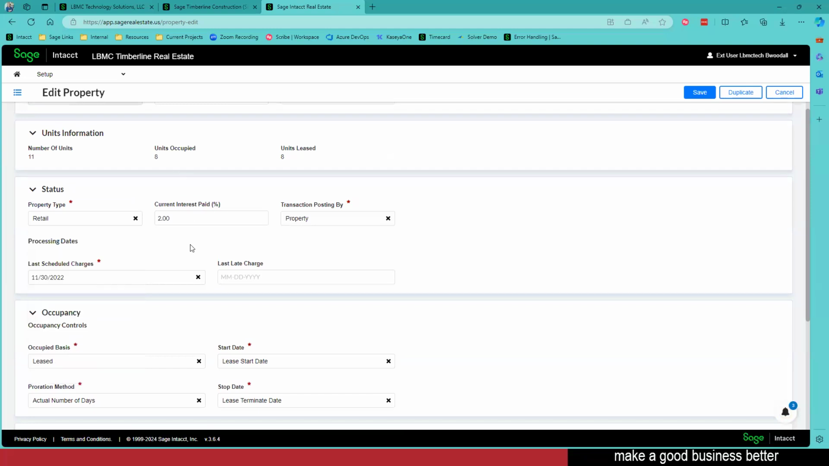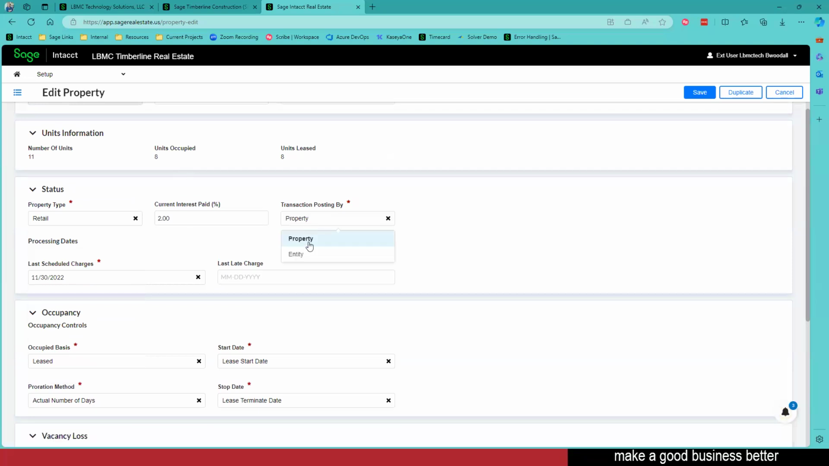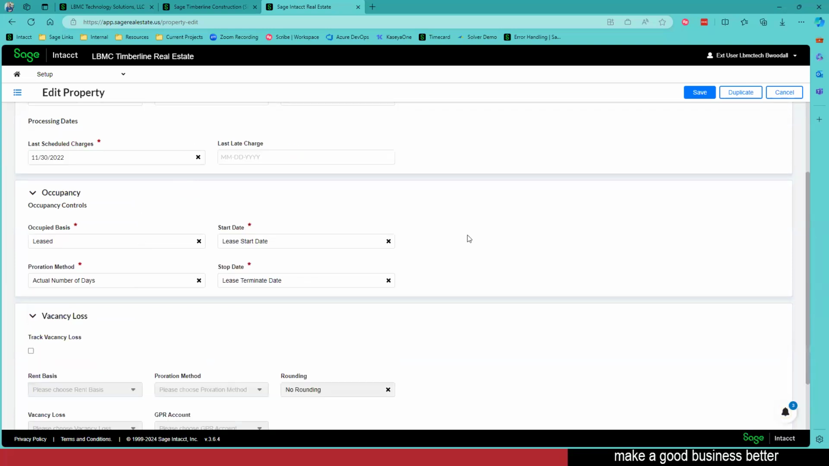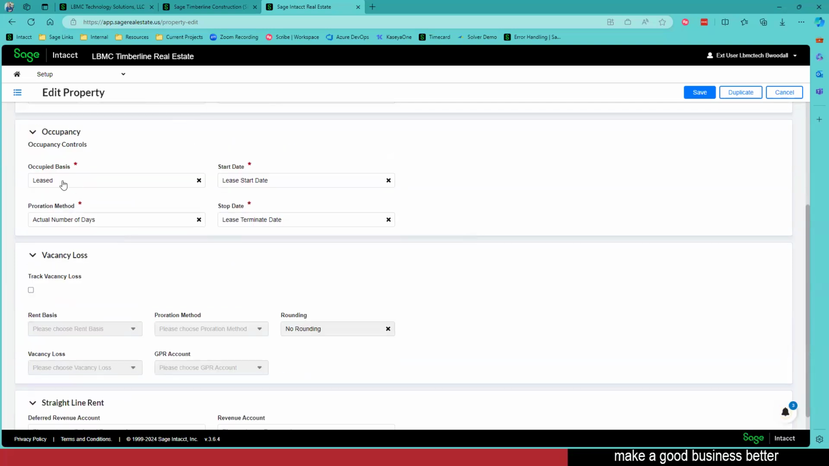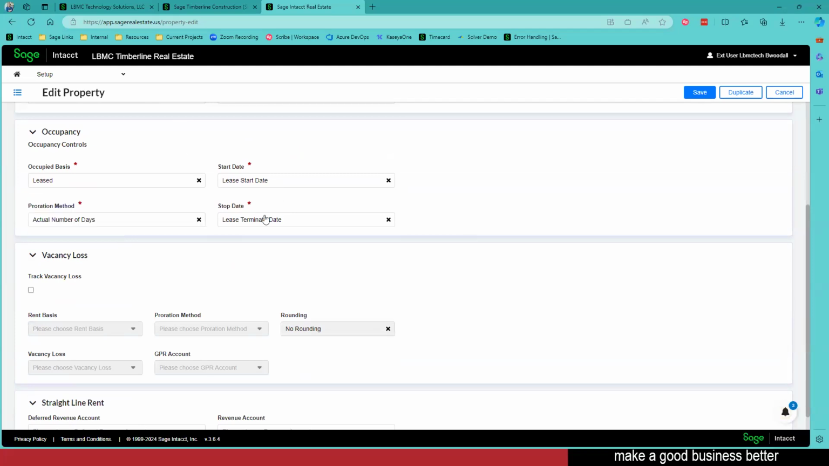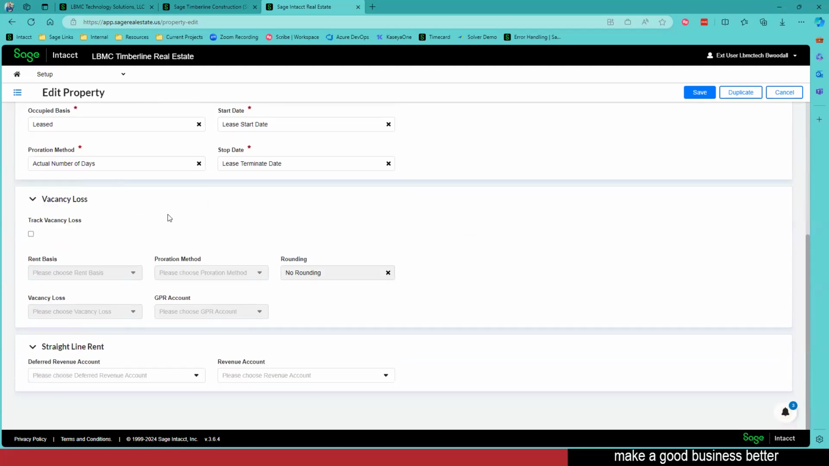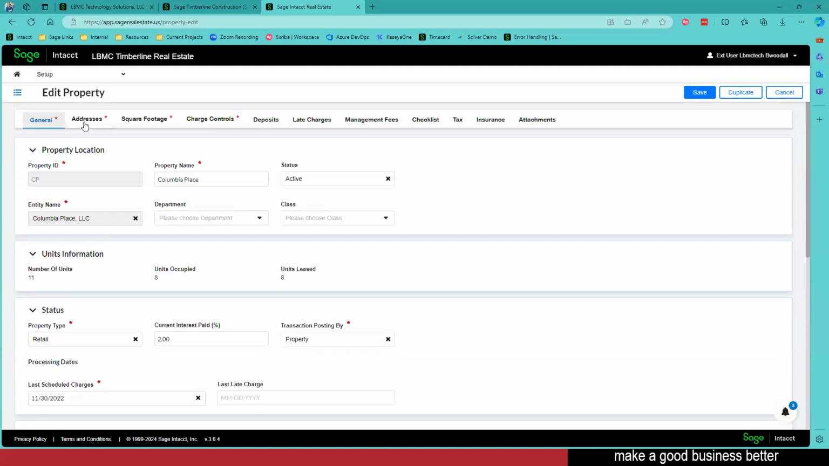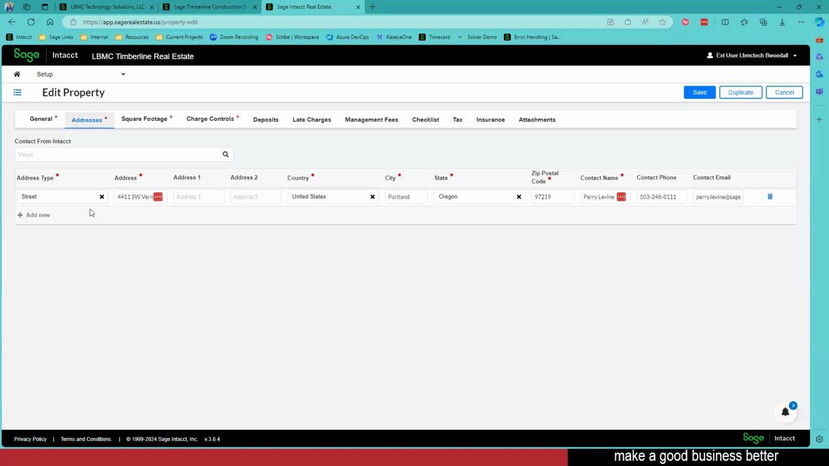I can even start tracking what my interest is on my property. Do I want to post my transactions by property or by entity? I get to make those changes. How do I want to track my occupancy? Is it based on leased or is it based on occupied? When is my lease start date? Lease termination date. I can track my vacancy loss. Going over here to addresses, this is where we're going to put any of our contacts that are related to our property.